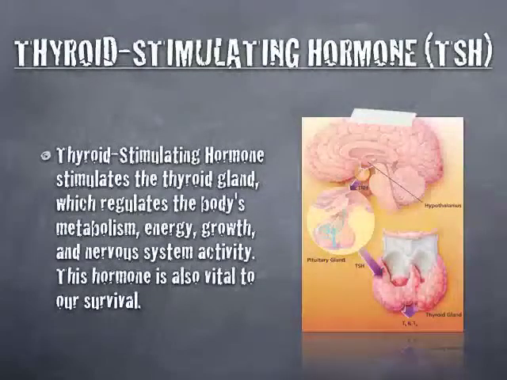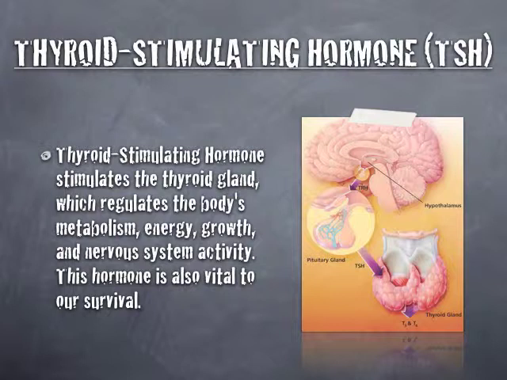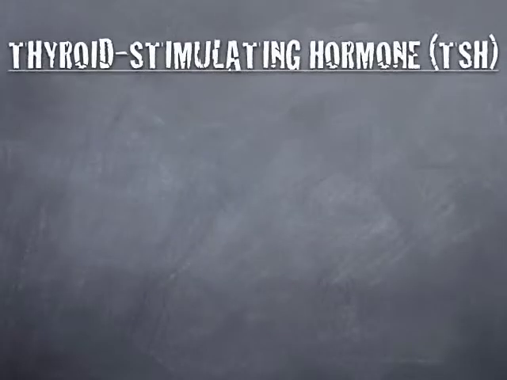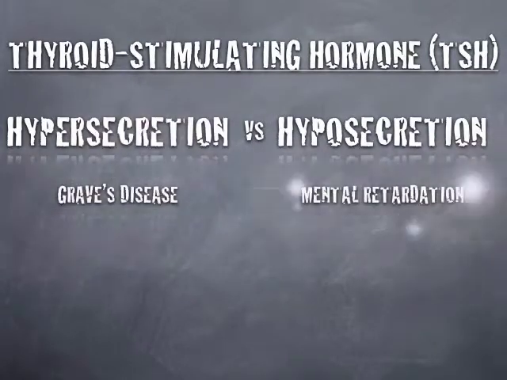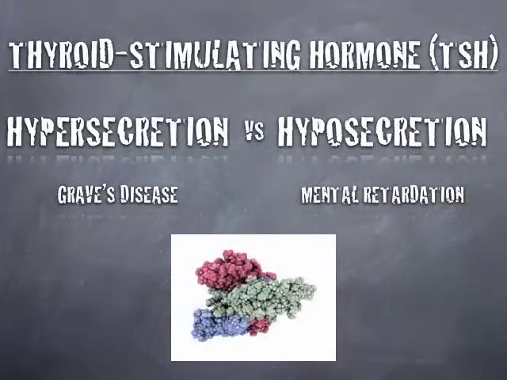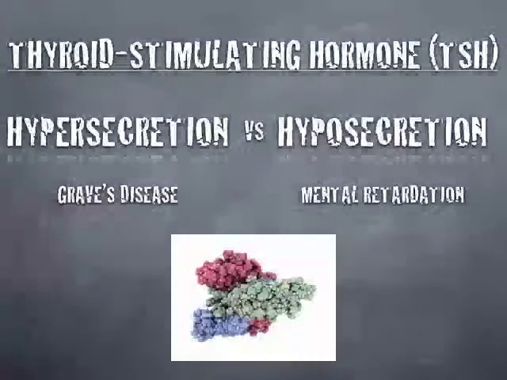Thyroid stimulating hormone, TSH. Thyroid stimulating hormone stimulates the thyroid gland, which regulates the body's metabolism, energy, growth, and nervous system activity. This hormone is also vital to our survival. Hypersecretion leads to Graves' disease. Hyposecretion leads to mental retardation. And again, you can see the molecular structure at the bottom of the slide.